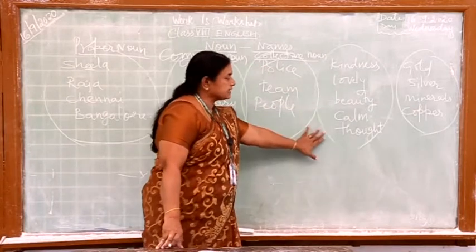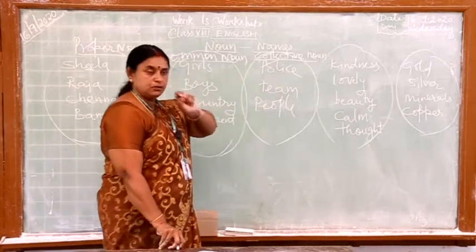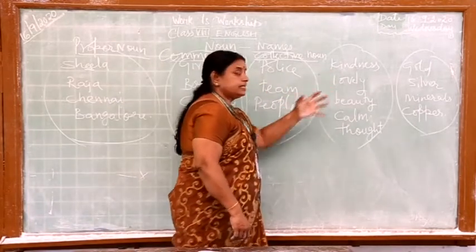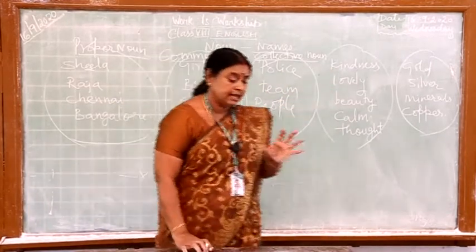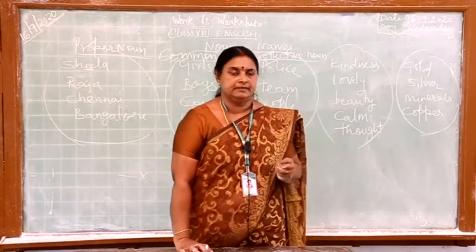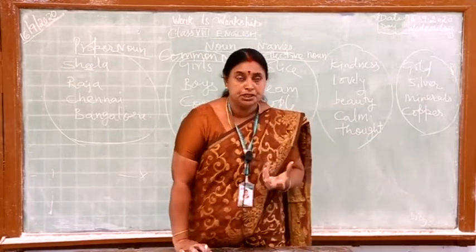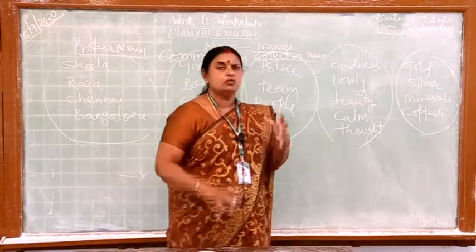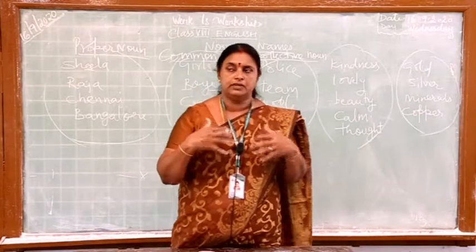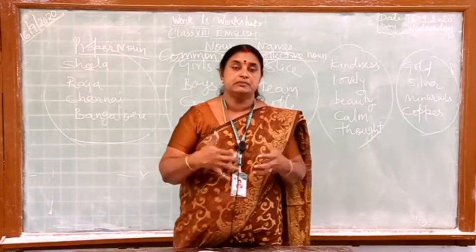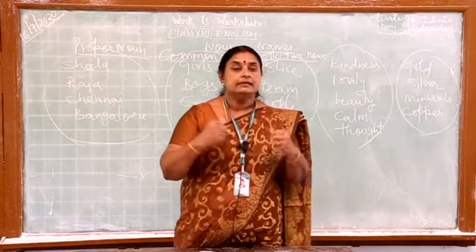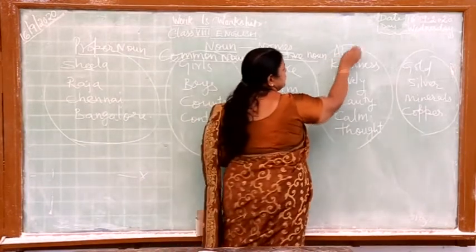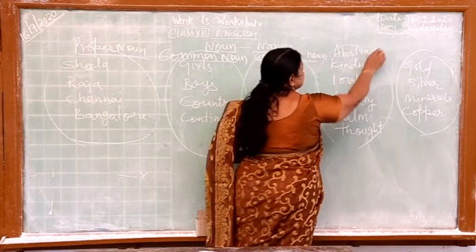Now what is this? I told you, a noun also can be an idea. It can be kindness, love. You cannot touch it, you can only feel it, the kindness, the love, the beauty. The word that expresses something you can only feel, that word you can categorize as abstract noun. That is what is known as abstract.